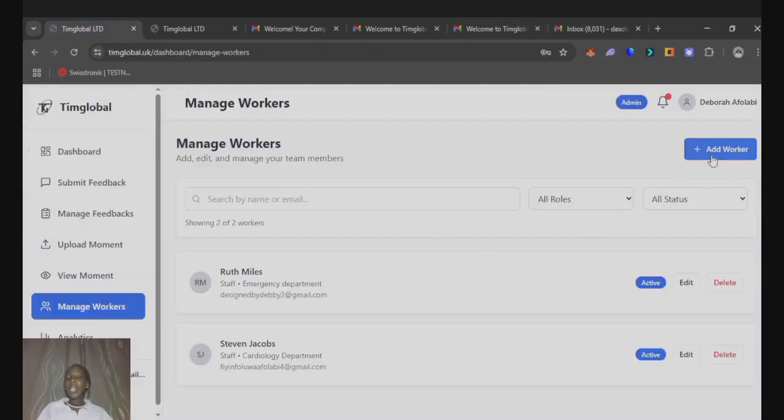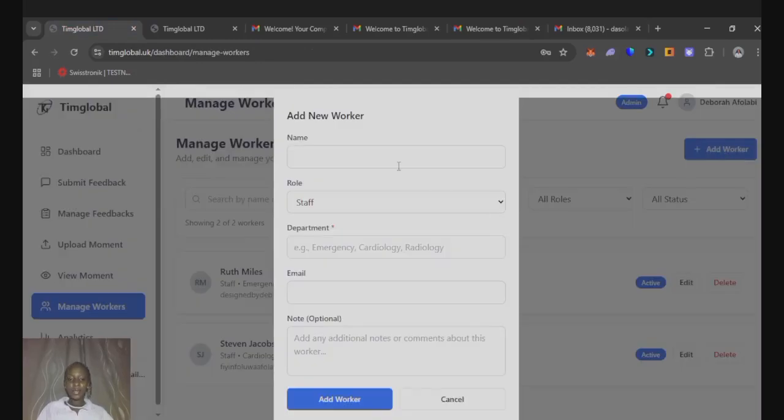Okay, so let's add clients. Let's say our client is Patrick Woods. He is a client. Let's say he's from the emergency department. Okay, let's say his email address.